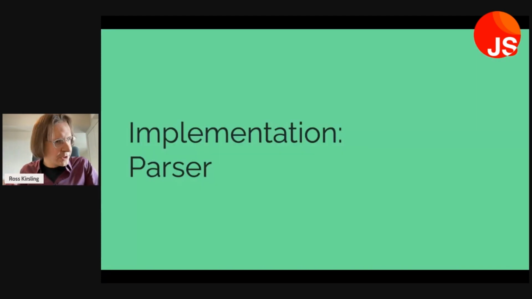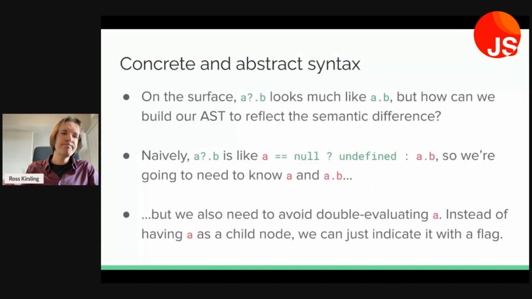Okay, so we've got some tokens. Let's turn them into a tree. Now, thinking concretely, on the surface, a?.b looks very much like a.b. This is totally intentional, but of course, these do have a semantic difference between them. And what we'd like to decide is how to build our abstract syntax tree to reflect the difference in meaning between these two expressions. So naively, we often may think of a?.b like a ternary: a double equals null, then undefined, else a.b.